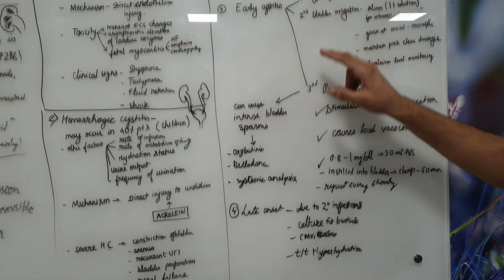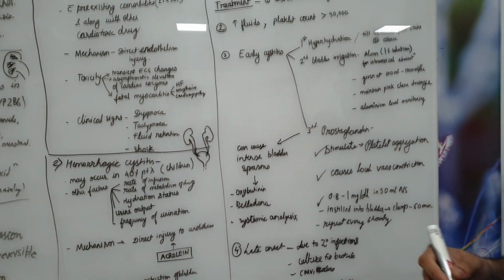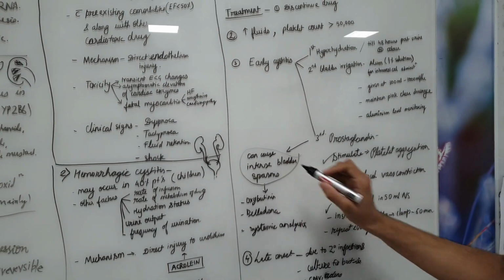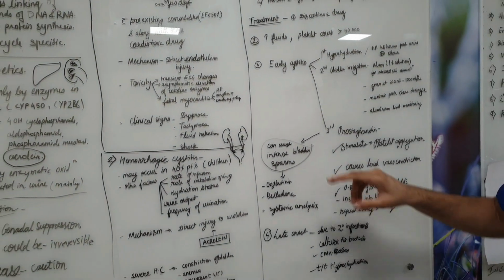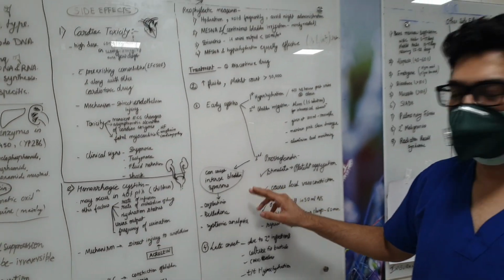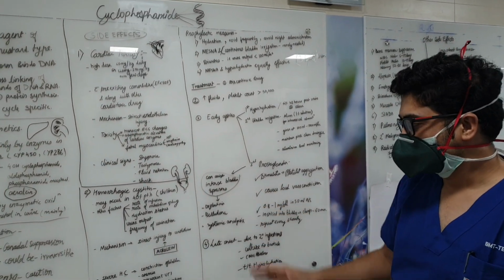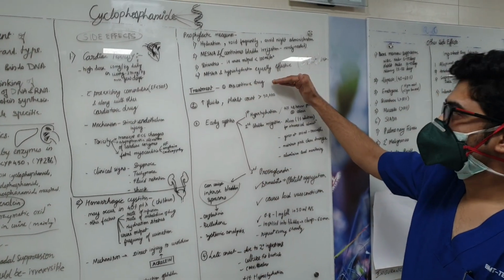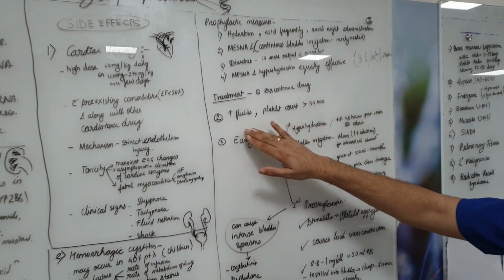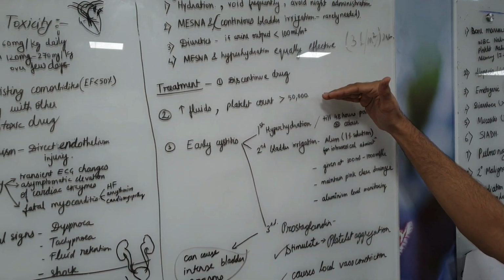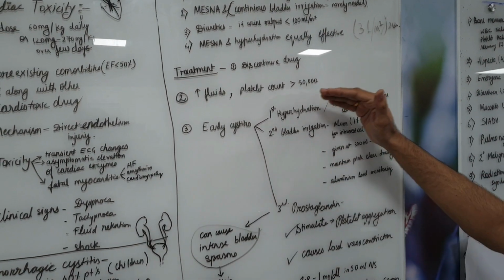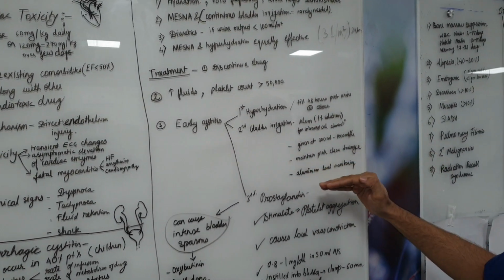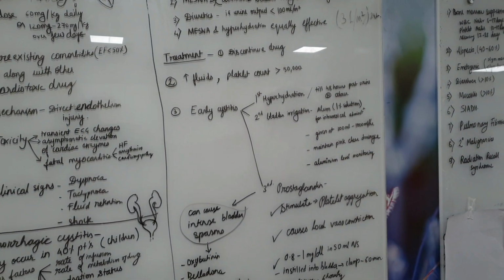But we should also know what are the side effects of prostaglandins. These are very important. They can cause severe, intense bladder spasms. So if it causes intense bladder spasm, we will have to use oxybutynin or belladonna or systemic analgesics. So just to revise, first discontinue the drug, maintain hydration, platelet count to be maintained above 50,000. In early cystitis, hyperhydration. If required, then bladder irrigation with alum, and use of prostaglandins cautiously.